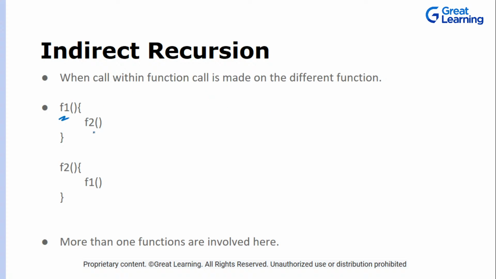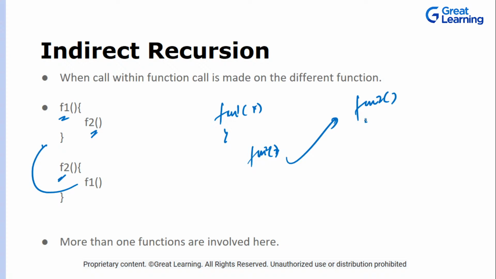So you have a function, and inside that function you're calling some different function. Then there's another function which is calling that function. So you see there's a dependency. We have a function fun1 which is calling fun2, and inside fun2 you have fun1, so you're calling this function again. Done. This is what is indirect recursion.